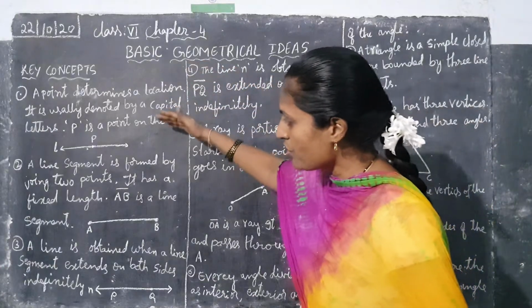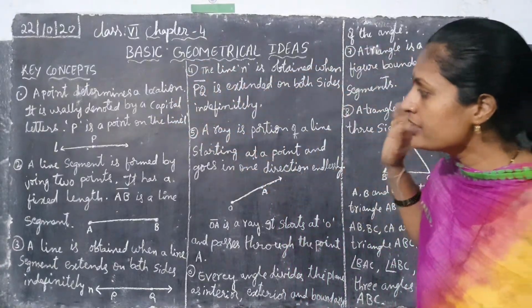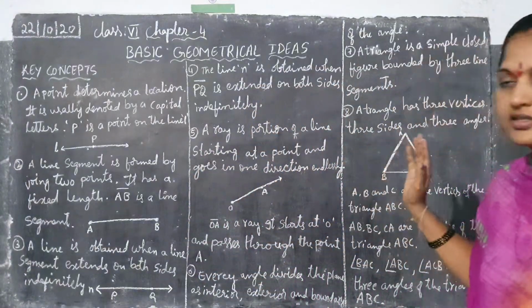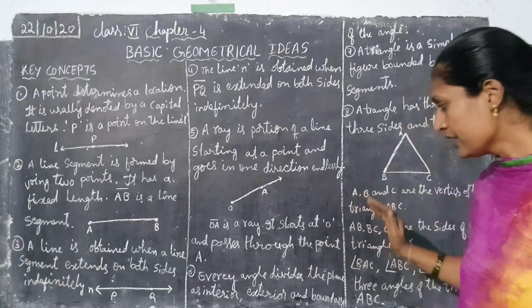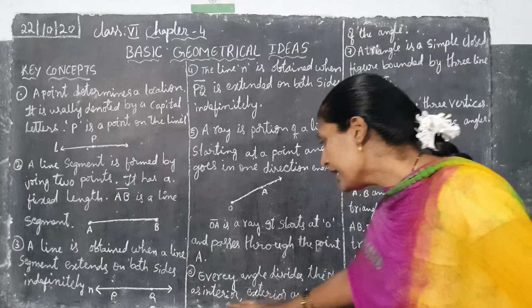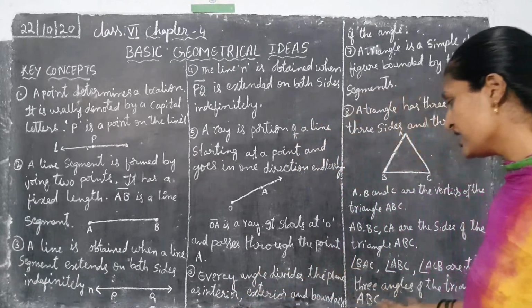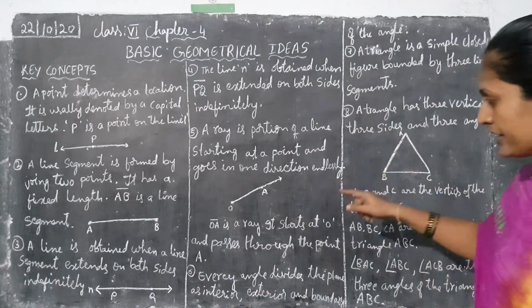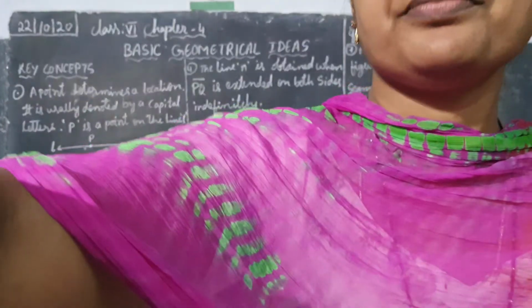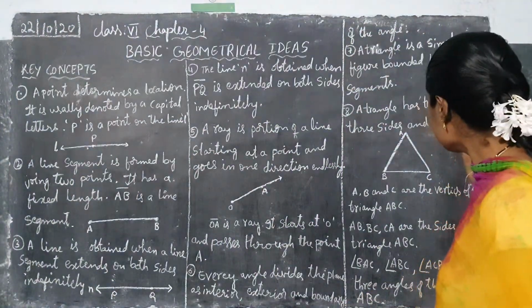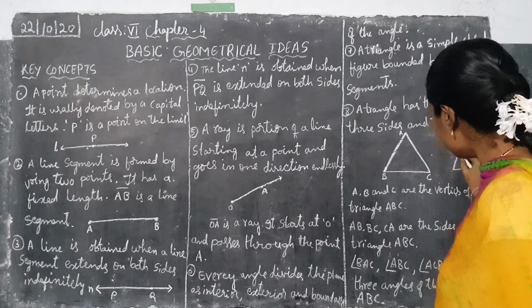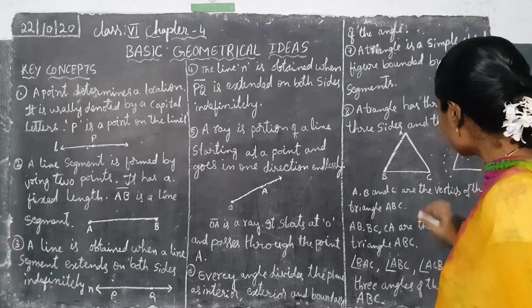This is the point, how we have to put the line, what is a line segment, what is a line, what is a ray. Now we go for angle. Every angle divides the plane into interior, exterior and boundary. Interior means inside and exterior means outside.